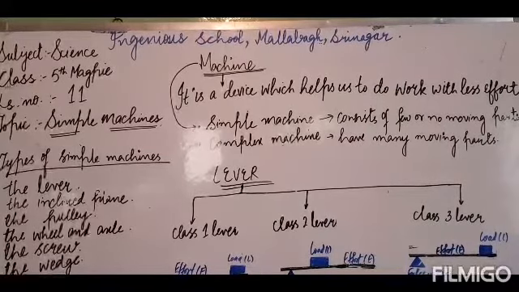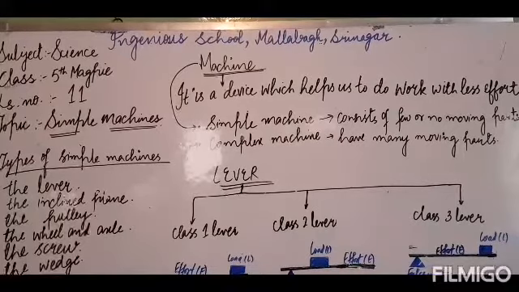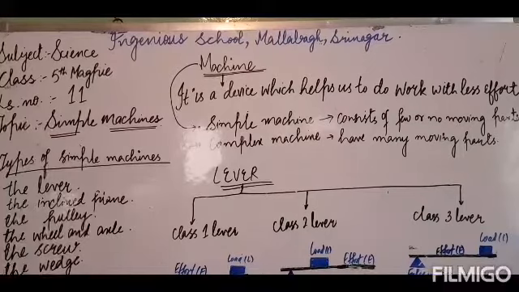Other examples of class 3 levers are the cricket bat, badminton racket, tennis racket, fishing rod, ice tongs, and broom. Got it? These are all examples of class 3 levers. Have you understood this? Very good.